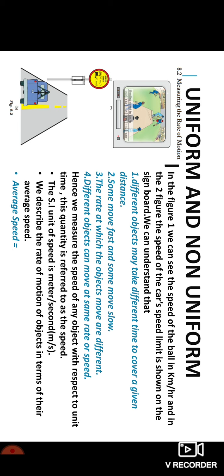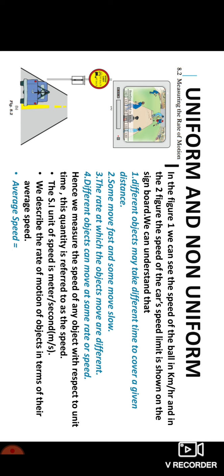When we want to explain with what speed any object is moving, we need its magnitude, meaning the numbers. It is moving with a speed of 2 kilometer per hour, 10 kilometer per hour, 7 kilometer per hour. These numbers, 2, 10, 7, which we mentioned now, are the magnitude. So to specify the speed of any object, what we require is the magnitude. In most cases, the objects will be moving in non-uniform motion.